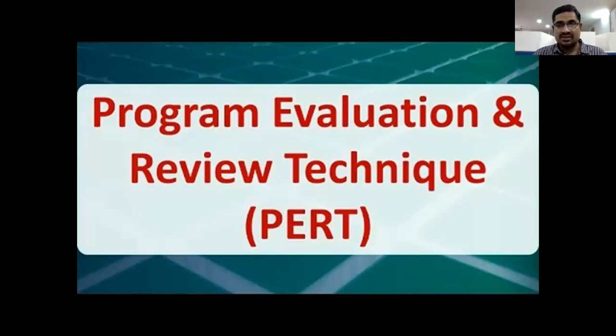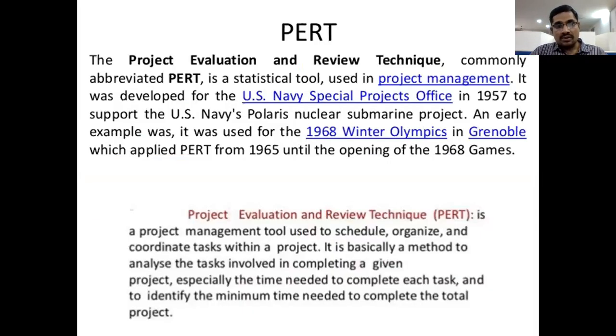Already we discussed up to now that PERT was developed by the US Navy in 1957, and CPM was also developed in 1957 by the DuPont company, a chemical industry.